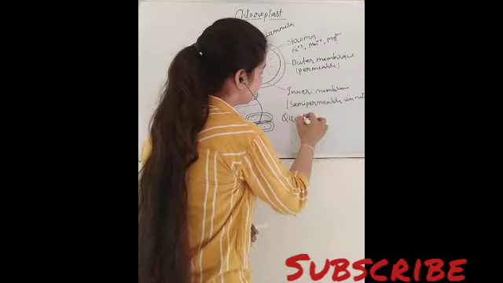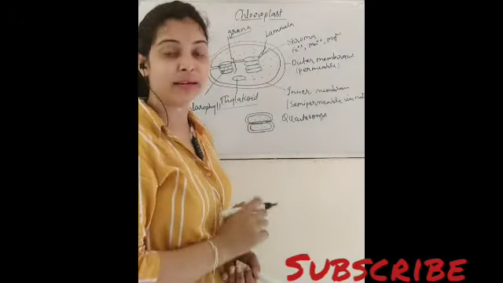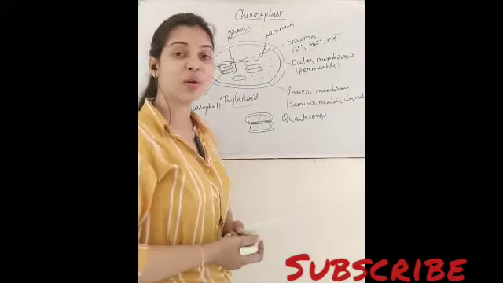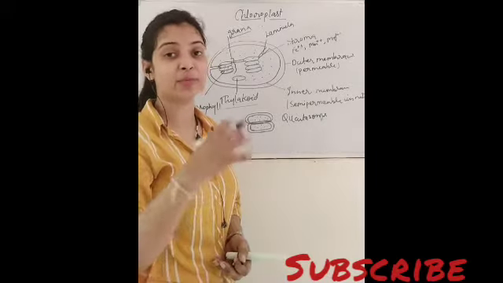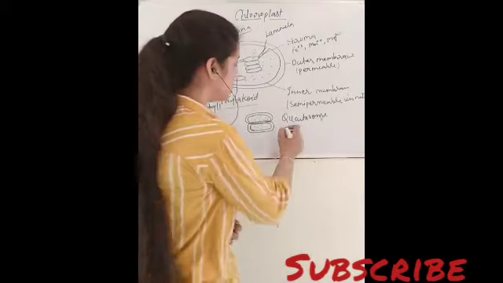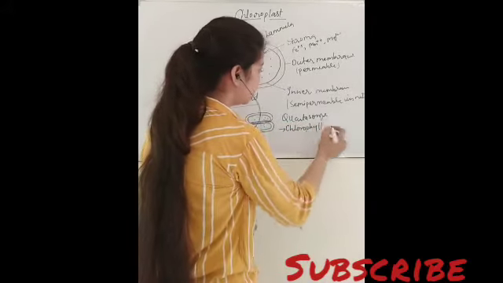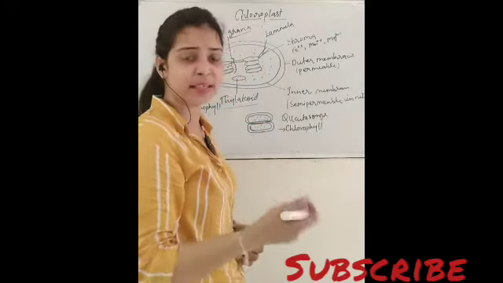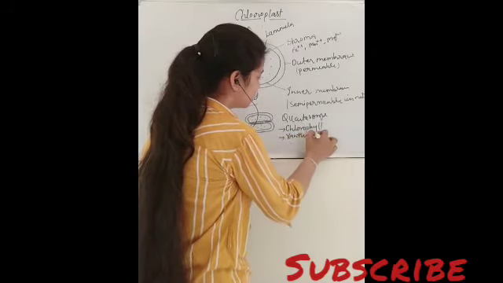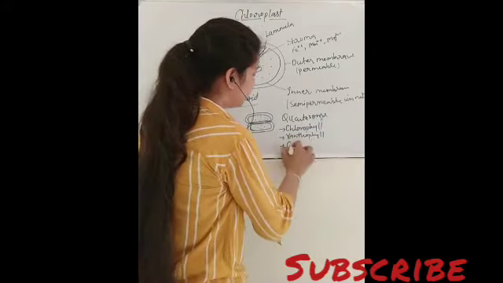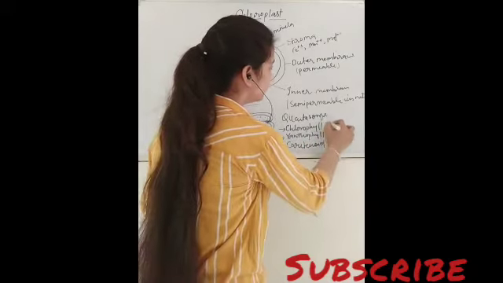इसको हम quantosome कहते हैं. Quantosome is the cluster of number of green pigments. Actually inside this thylakoid not only chlorophyll is found, there are a number of pigments which absorb the sunlight, right? So these are the pigments, just like chlorophyll, it can be chlorophyll A, B, C, D, right? And xanthophyll, carotenoid, phycobilin.